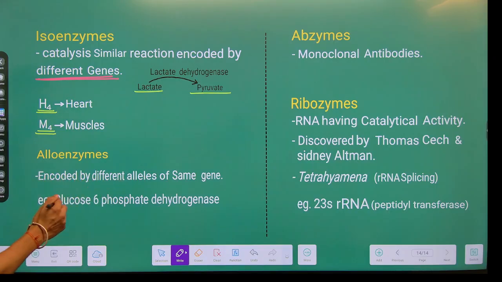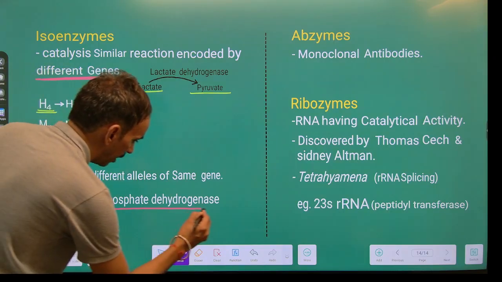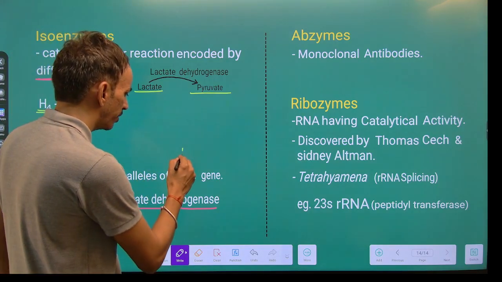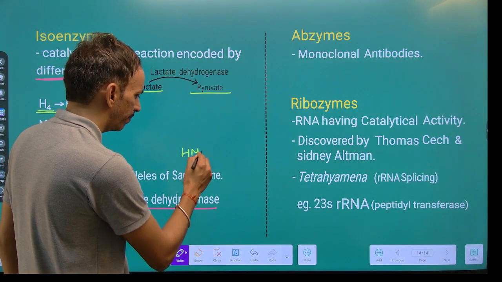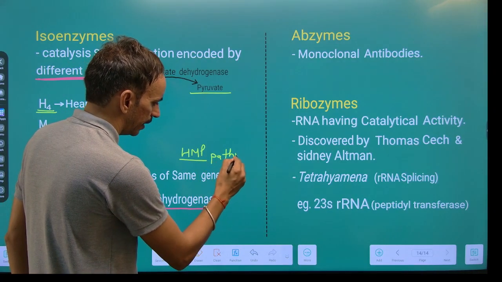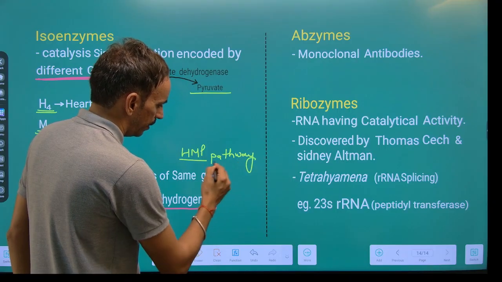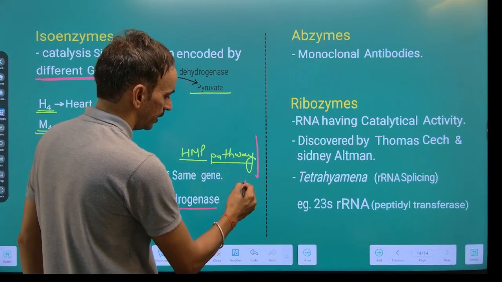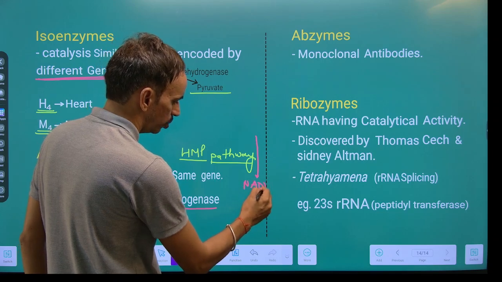For example, the glucose 6 phosphate dehydrogenase enzyme. Now, this enzyme plays an important role in the HMP pathway, जिसके बारे में अपन आगे बात करेंगे. It plays an important role in the production of reducing energy, that is NADPH2.